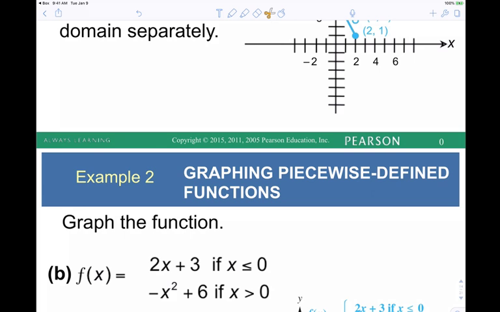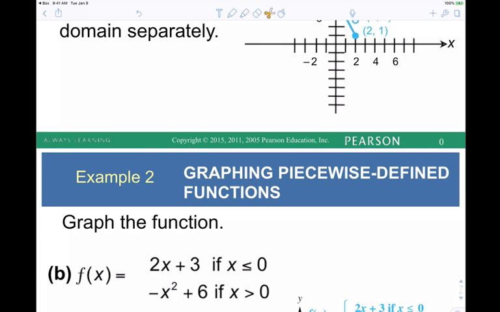What's the highest exponent? 2. So it's a parabola. Does it open up or does it open down? Why did you say down? It's negative. What's negative? The leading coefficient is negative, yes. The leading coefficient is negative, so this is going to be a parabola that opens down. Tell me about the y-intercept. 6, that sounds good. Are we going to keep the numbers to the left of 0 or to the right of 0? Right, because x is bigger than 0. Any questions there?